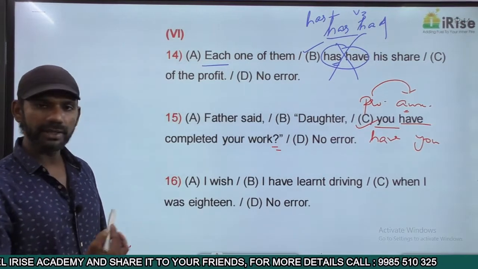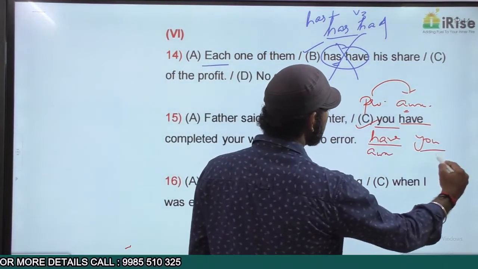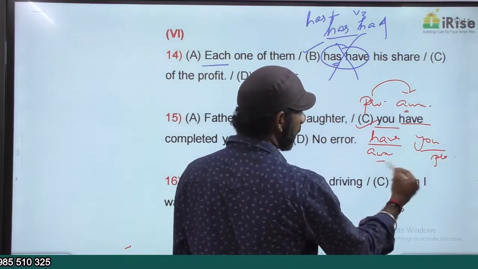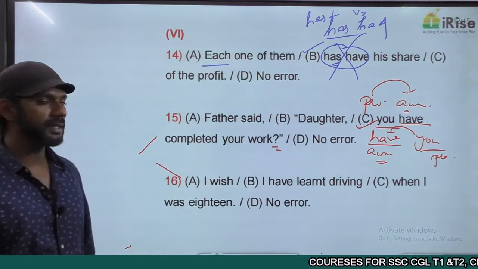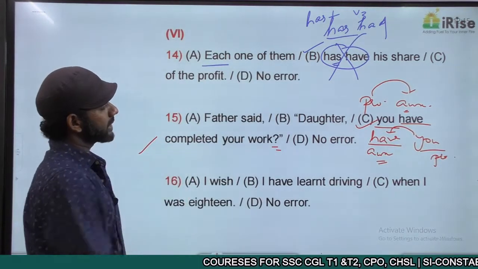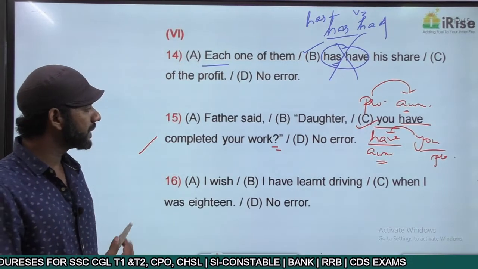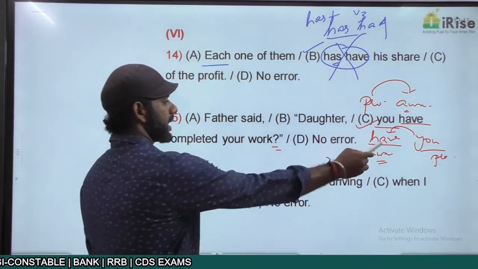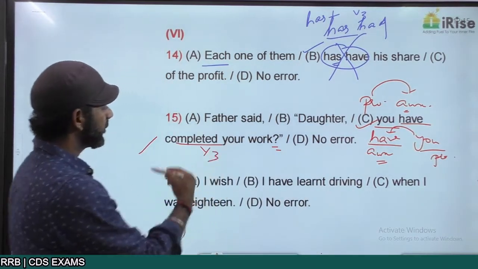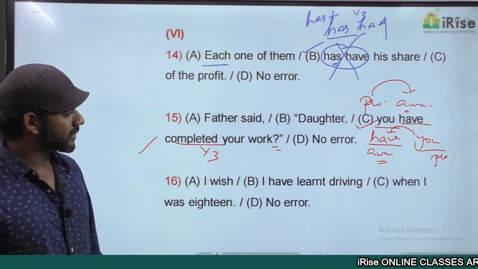Have you completed your work? Have is the auxiliary verb. You is the pronoun here. The auxiliary verb is coming before the pronoun. Interrogative sentence. Now this statement is completely fine. So the correct sentence must be, father said, daughter, have you completed your work? Question mark. Have you completed is have plus V3, and have plus V3 is present perfect tense. Come to the next one.